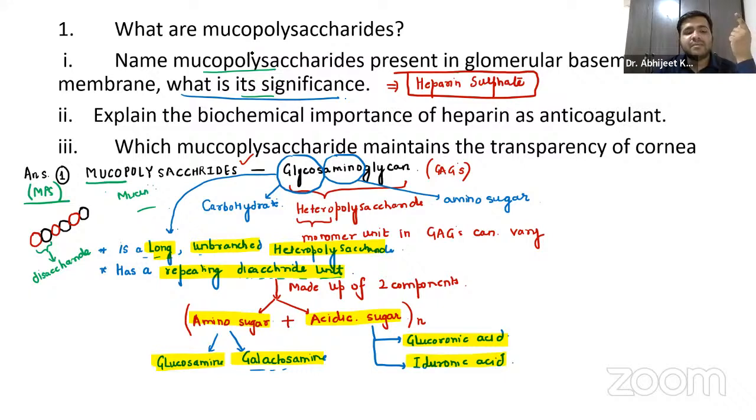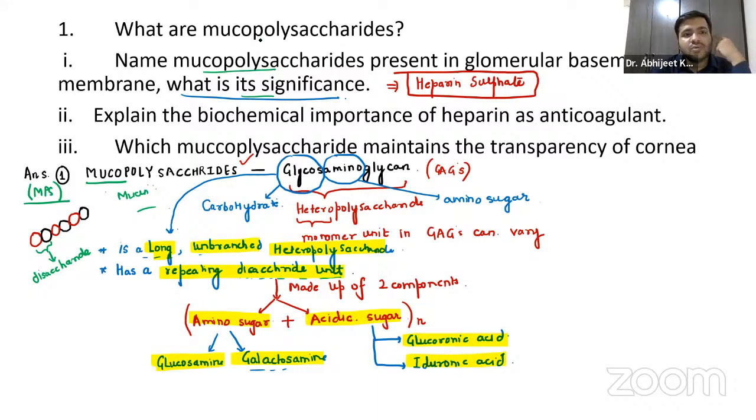It is seen in plasma membrane receptors. It is responsible for the charge selectiveness of glomerular filtration, or the renal glomeruli, right? Apart from that, it is present in synaptic and other vesicles. The enzyme lipoprotein lipase is supported, anchored by this particular glycosaminoglycan, that is the heparin sulfate. So that is again about this mucopolysaccharide.